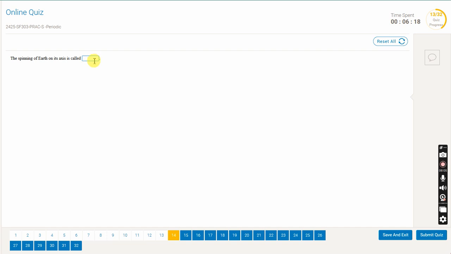The next one, spinning of Earth on axis is called rotation. The next one, it takes Earth 1 day or 24 hours. So just think how many hours there are in 1 day, 24 hours to complete one rotation around the axis. And movement of Earth around the sun is called revolution. The next one. It takes Earth 1 year, 365.25 days to complete one revolution again.